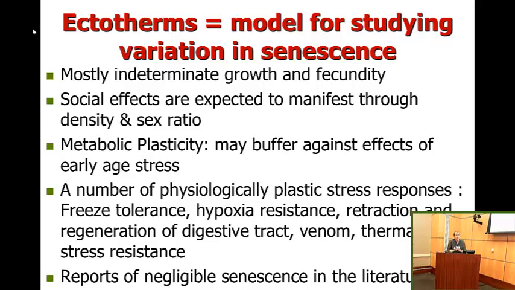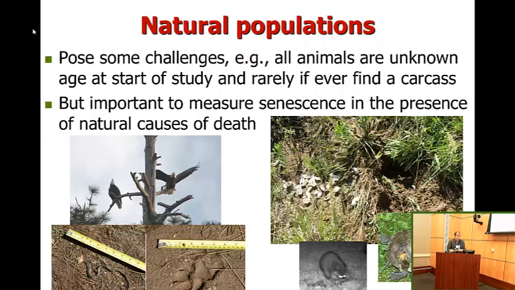And there are reports of negligible senescence in the literature for various species. So the other thing we wanted to work with were data from natural populations. They pose some challenges. For example, all animals are of unknown age at the start of any study, and we rarely, if ever, find a carcass in our demographic work. We're also using mark-recapture data, so we don't take complete censuses. Most of the population remains hidden to us in any given year.